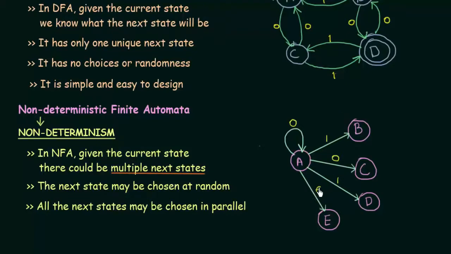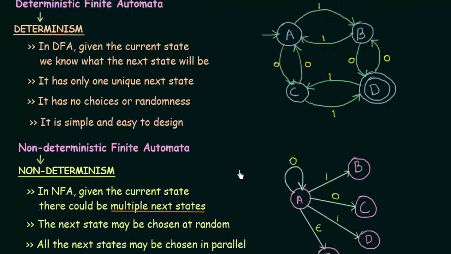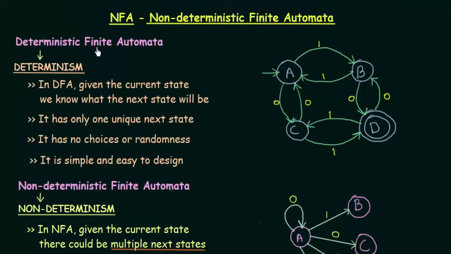So if you see an epsilon, or if you see that a state is going to multiple states on getting the same input, then you should understand that it is a non-deterministic finite automata. When we take more examples in the next lectures, it will become more clear to you. I hope this made the concept of non-deterministic finite automata clear, and you could also see the difference between deterministic finite automata and non-deterministic finite automata.